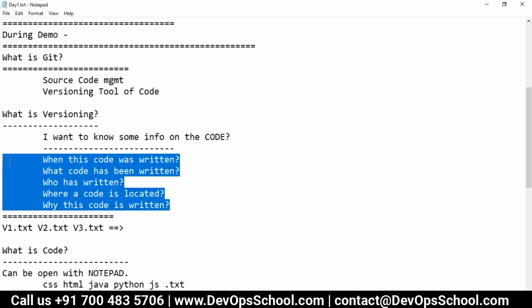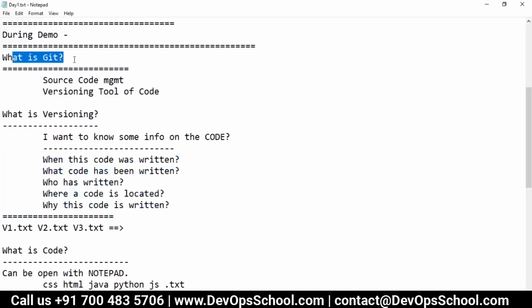All this is important. So did you understand what Git is and why we call it a source code management versioning tool for code? Do you understand that?